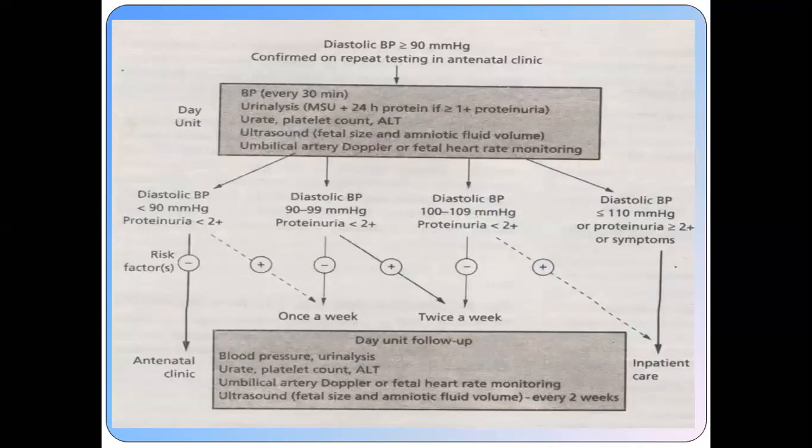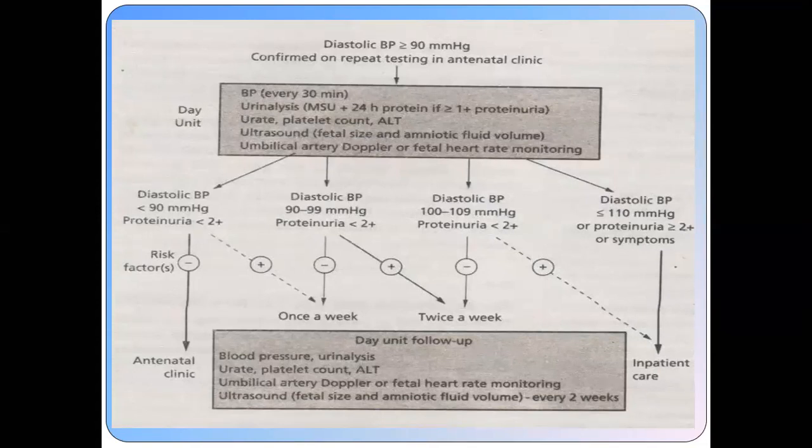Now this is the overall management, a flow chart for the management of hypertensive disorders. Once the patient comes to you in the outpatient department and her blood pressure is equal to or more than 90 millimeter of mercury, as I told you, she must have rest, and confirm on repeat testing in the antenatal clinic. Make her sit there and check her blood pressure again after 20 or 30 minutes.